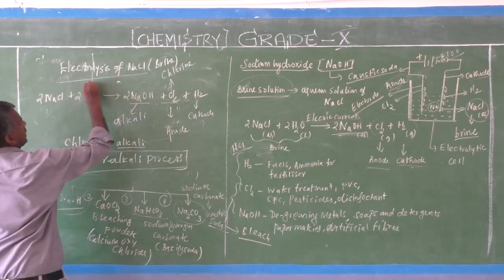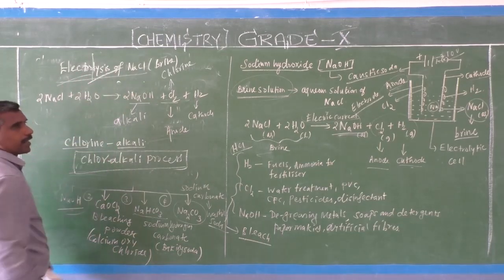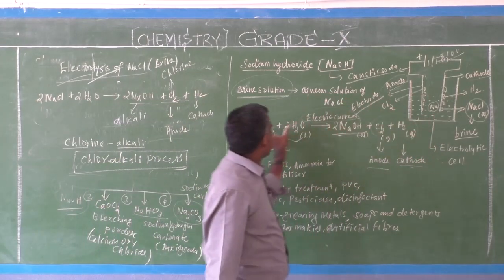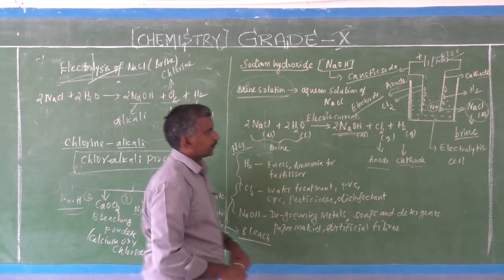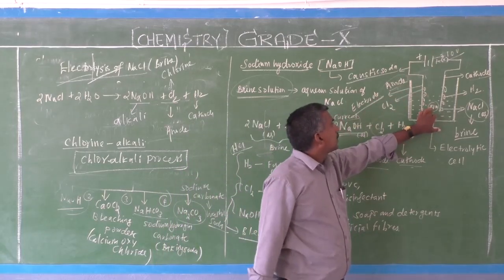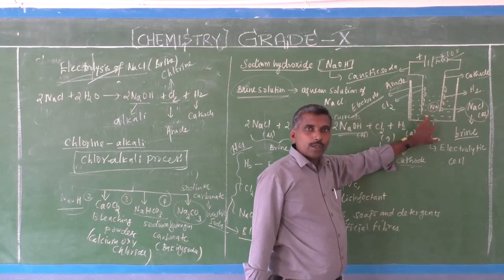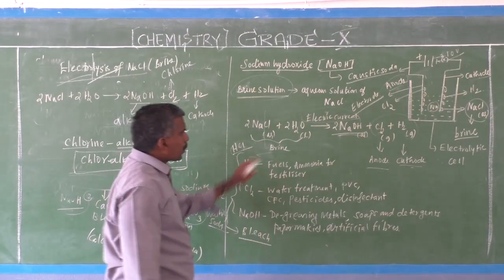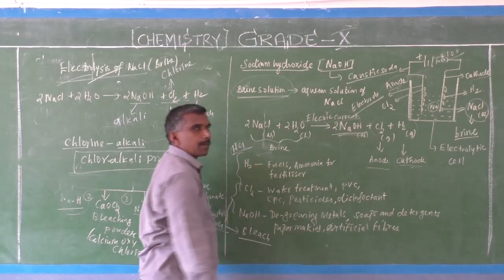Lysis means breaking. Electro means current. You pass the current through the brine solution, and the sodium chloride is broken down, that is decomposed.